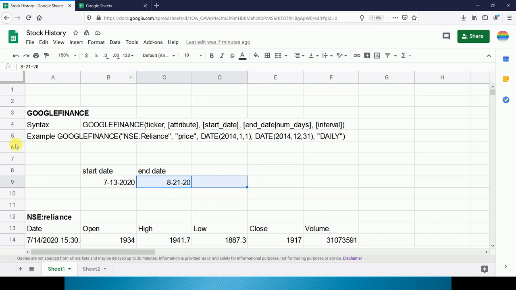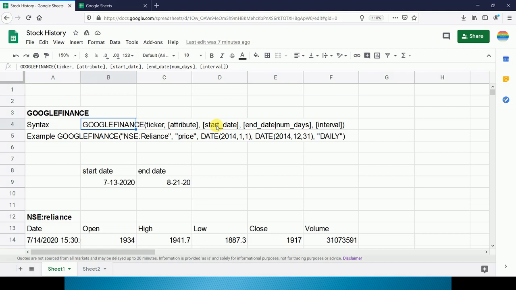The syntax of the Google Finance function is GOOGLEFINANCE, bracket, ticker, comma, attribute, comma, start date, comma, end date or number of days, comma, interval. For this, ticker is the company name with exchange name, and attribute is whether we want the price, 52-week high, 52-week low, or company employees, whatever we want, and then start date and end date. But for the date, we have to put the date in the format MM/DD/YYYY.